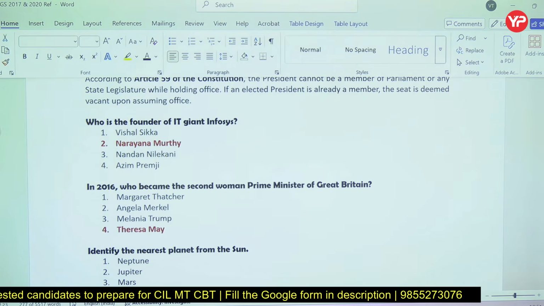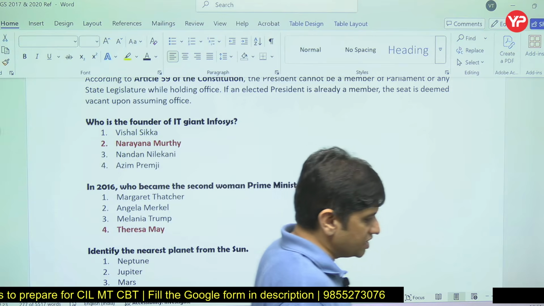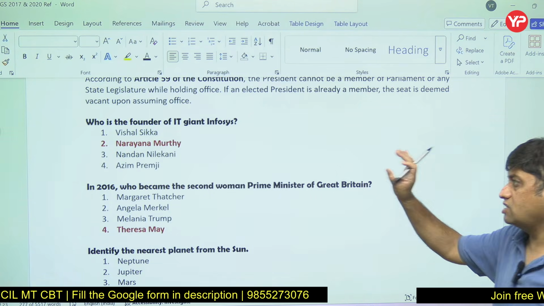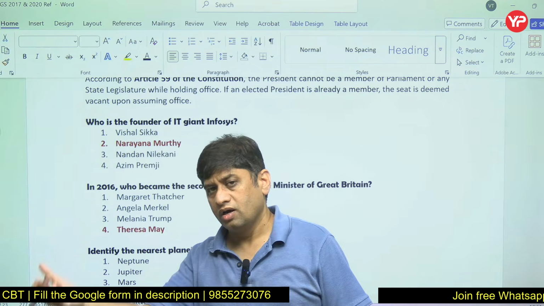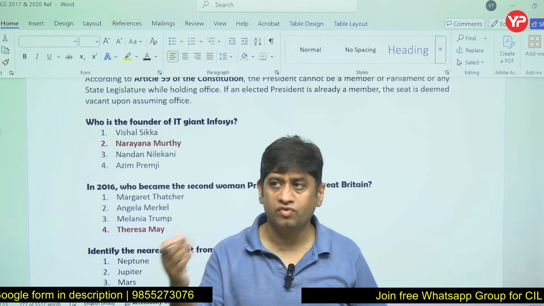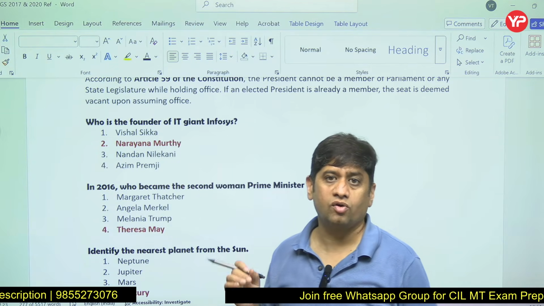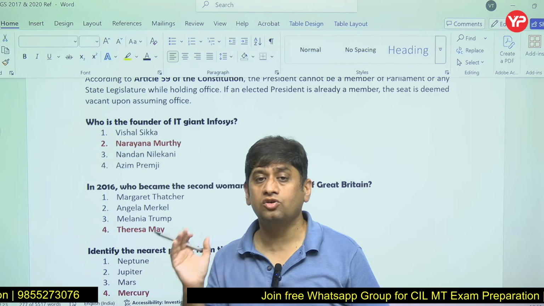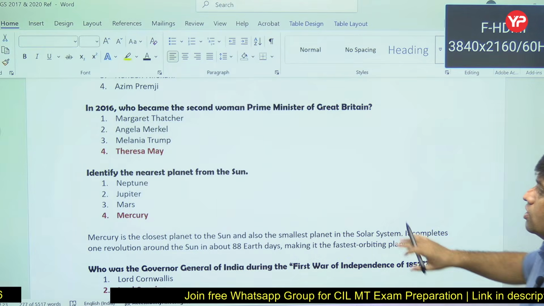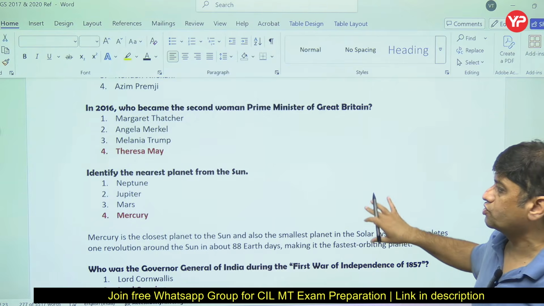So who is the founder of IT giant Infosys? Similarly, there are other multinational companies, IT companies and other companies. We should know about the CEOs of those companies. I have given you the list of multinational companies in India like Wipro, TCS and many others, the CEOs' names of those companies, and also Indian CEOs of multinational companies. That also we should know, right? At that time Theresa May was much in the news, so we should know that.